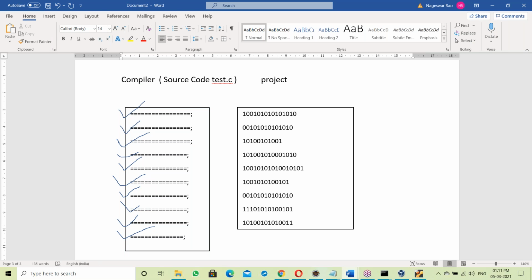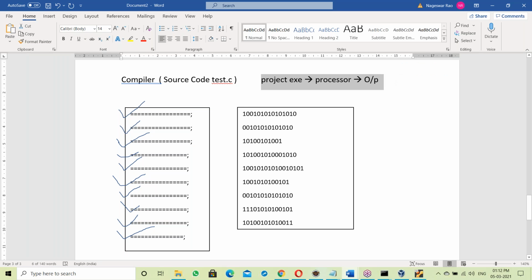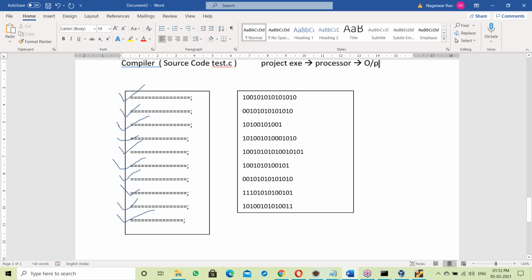Is the .exe extension optional in Linux? The project exe file is generated. Now this exe file is submitted to the processor, then it generates the output finally, right? So this is the working of the compiler. The compiler checks the whole code from top to bottom, and if there are no errors, it generates an exe file. That exe file is submitted to the processor, and the processor simply gives the output. That's it. So this is the difference between interpreter and compiler.